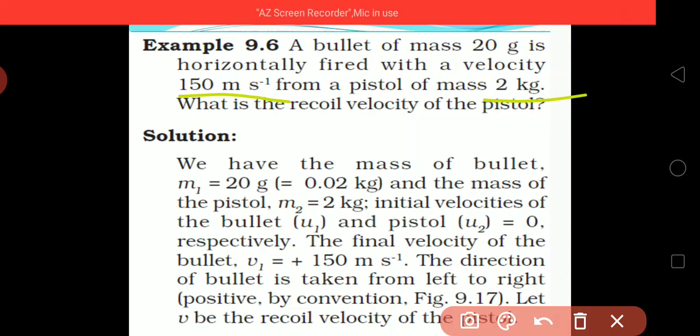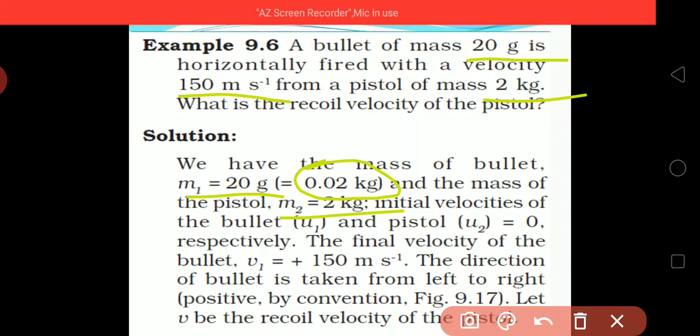We have the mass of the bullet, 20 gram, which is already given. If we convert it into kg, it will be 0.02 kg, and the mass of the pistol is 2 kg.